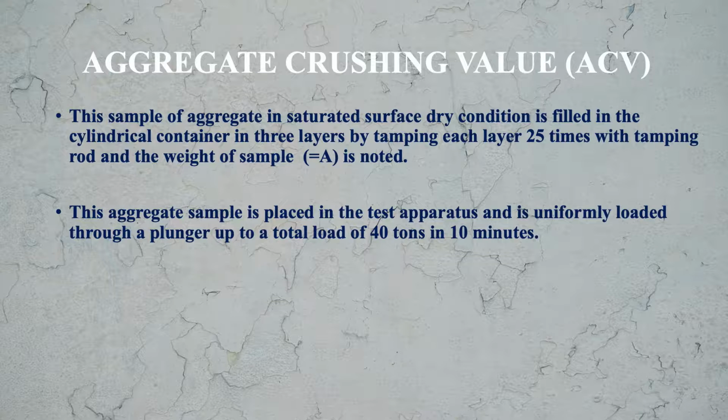This aggregate sample is placed in the test apparatus and is uniformly loaded through a plunger up to a total load of 40 tons in 10 minutes. This precaution we must follow: we have to load this sample up to 40 tons in the test apparatus, and this 40 ton load is to be applied in a time span of 10 minutes.